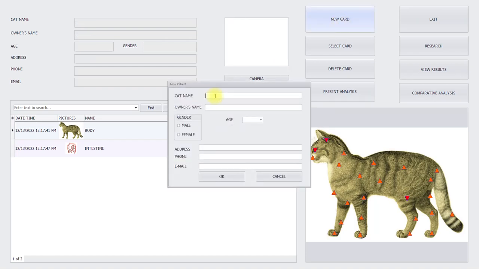The cat name is Lucky. The owner's name, you can fill in data. The gender type, male or female. In this case, let's take female. And the age, address, phone, email. So this is the general info.